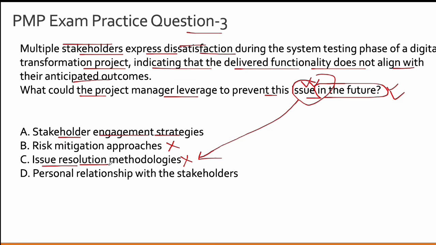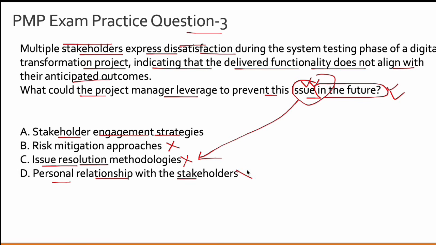Issue resolution is incorrect because it is something that needs to be addressed for future projects, not for this project, whereas an issue needs to be addressed for this project at this point in time, in the present situation. And that is why issue resolution is an incorrect answer choice in this scenario. And let's look at option D, personal relationship with stakeholders.